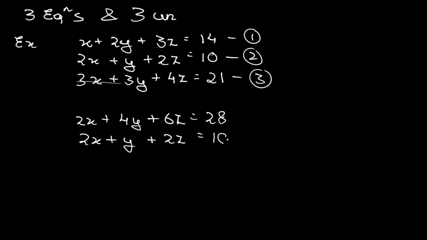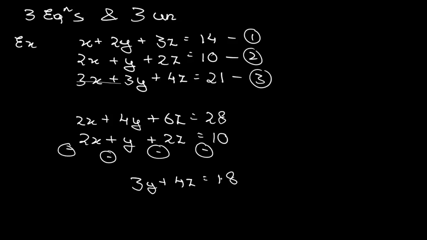Now you can subtract equation number 2 from equation number 1, and this 2x will get eliminated and you will get 3y plus 4z is equal to 18. Okay, it is equal to 28 minus 10 is equal to 18. Now name this equation as equation number 4.